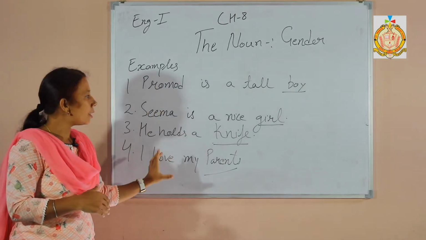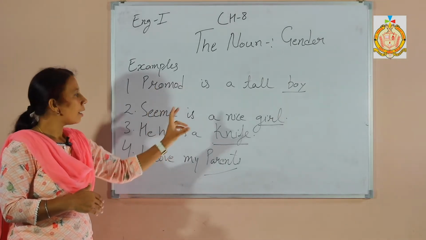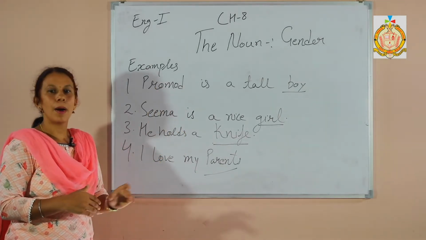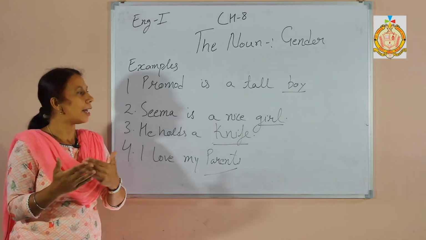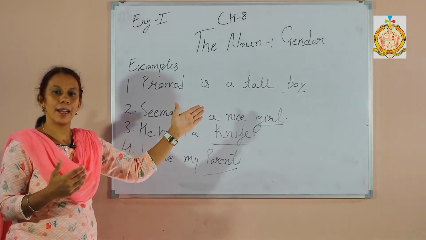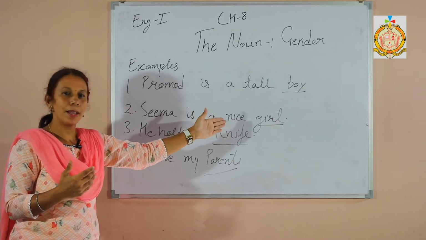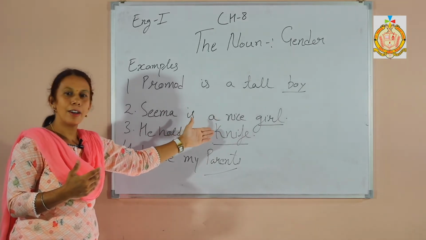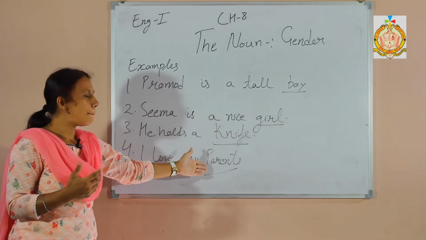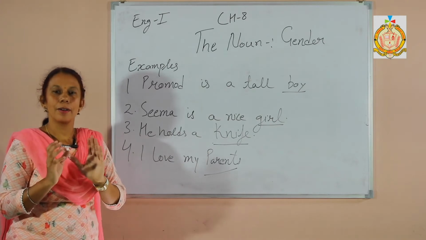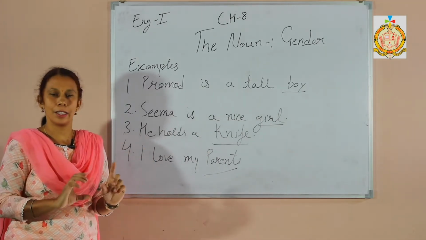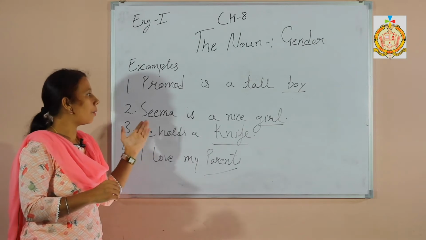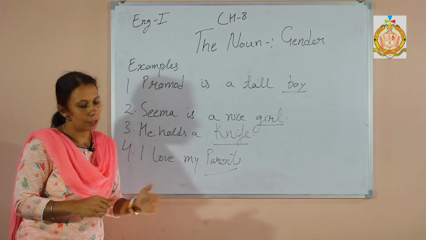From these examples, note that the underlined words are related to gender. Boy is male, girl is female, knife is a lifeless object, and parents include both mother and father, both male and female. So let us go into detail about genders.